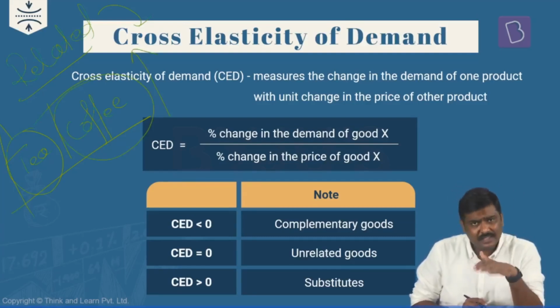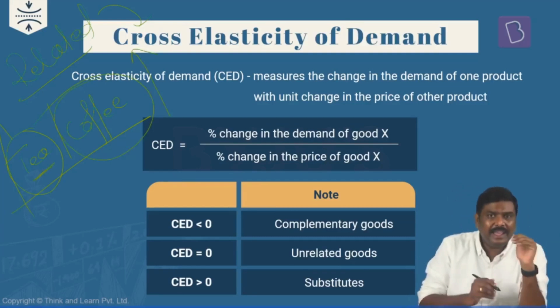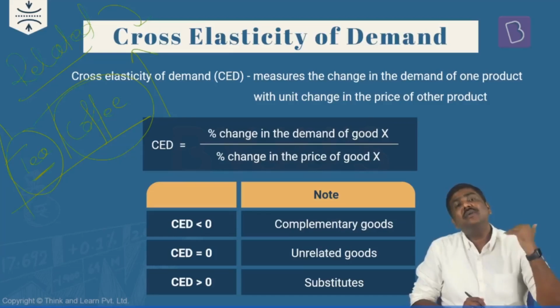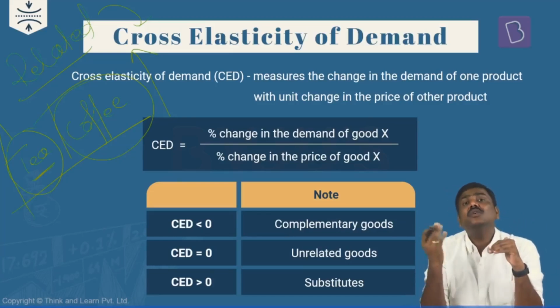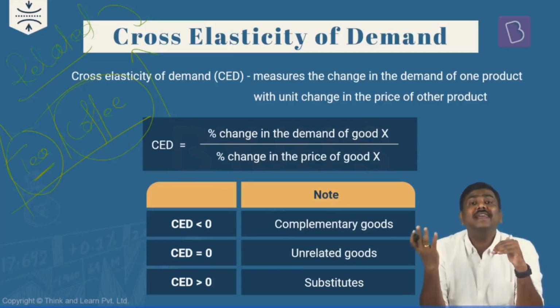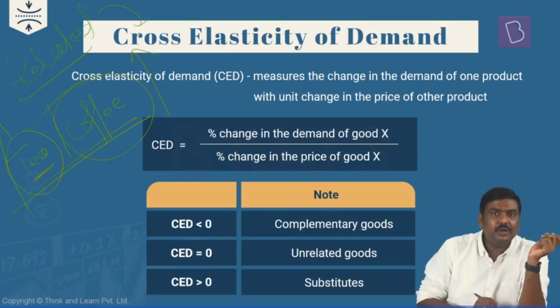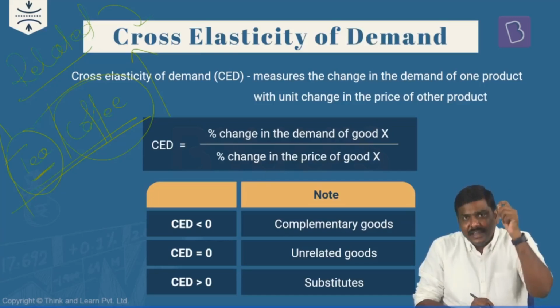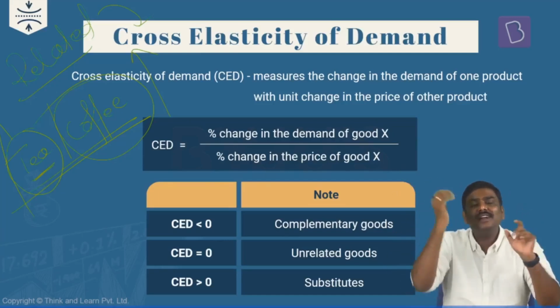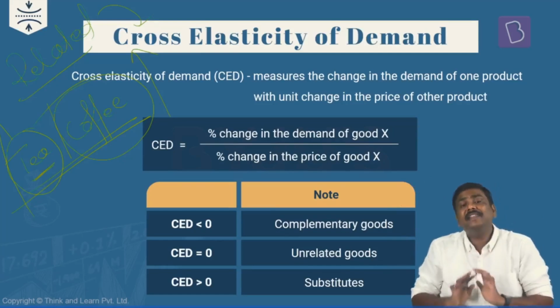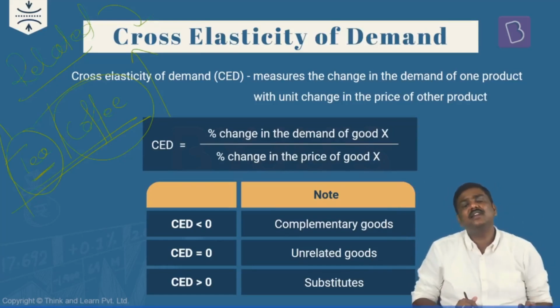Is the logic okay here? These are substitutes. So if the price of tea increases, obviously demand for tea will come down and people will start substituting tea with coffee. So the demand for coffee will increase. So in case of substitutes, with the rise in the price of one, demand for the other will start rising upwards. Apply that in case of cross elasticity of demand.